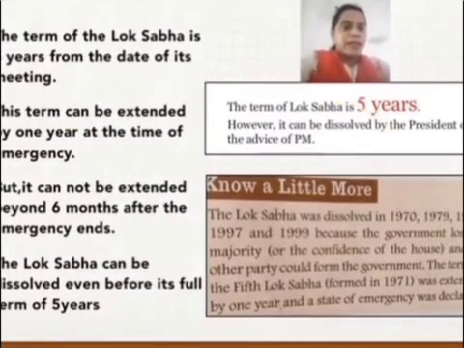Now, do you know that the Lok Sabha was dissolved in 1917, 1979, 1991, 1997 and 1999 because the government lost its majority or the confidence of the House and no other party could form the government. The term of the 5th Lok Sabha in 1971 was extended because emergency was declared.